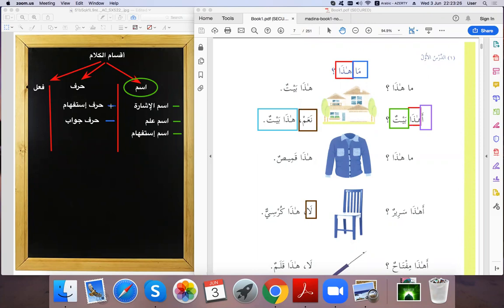Second one. Okay. The second حرف. We have حرف استفهام and حرف جواب. Okay. We have these two. حرف استفهام we use to ask, and حرف جواب we answer in general in the majority of the cases after هذا we say نعم or لا.